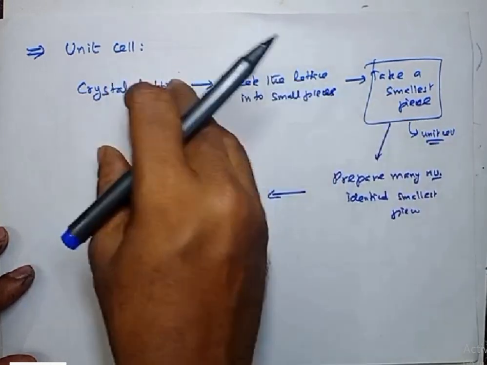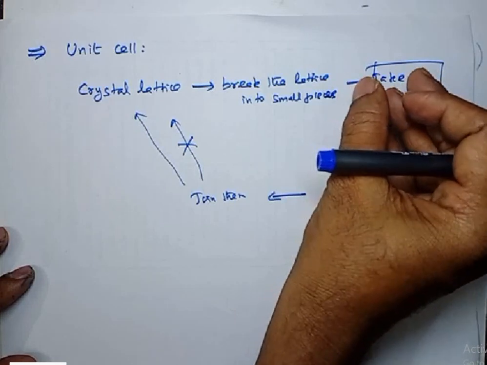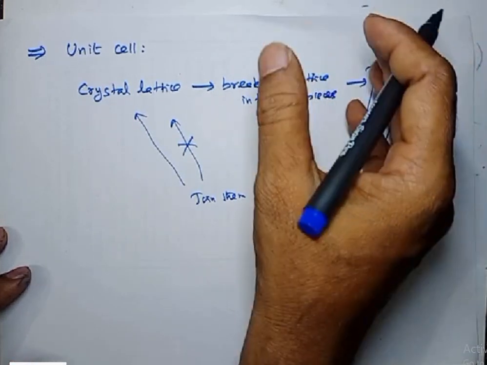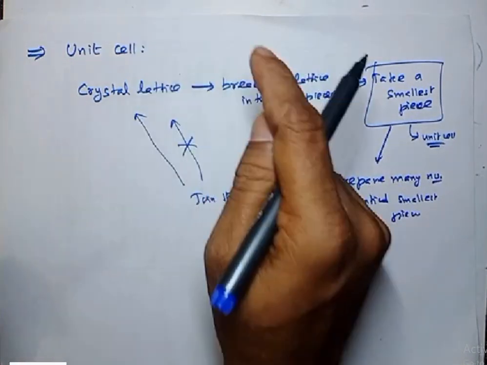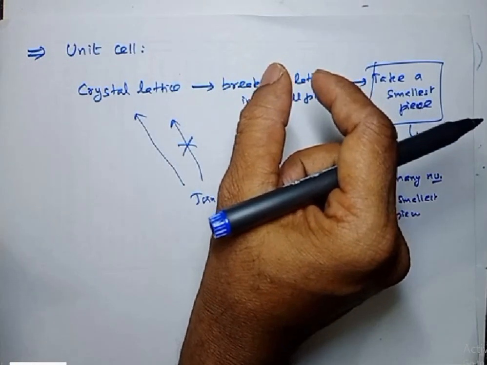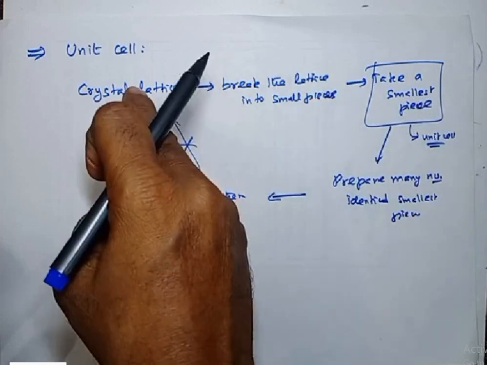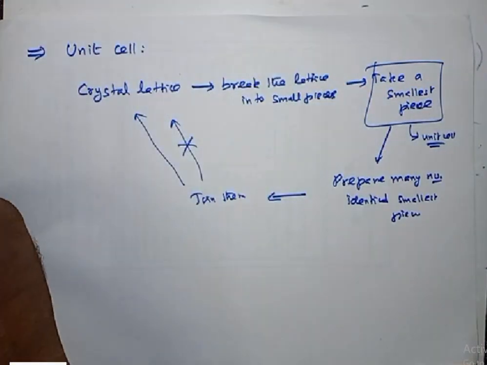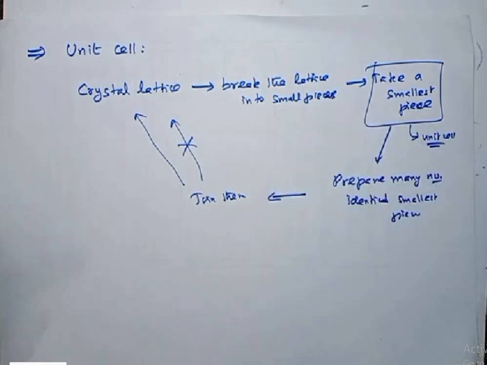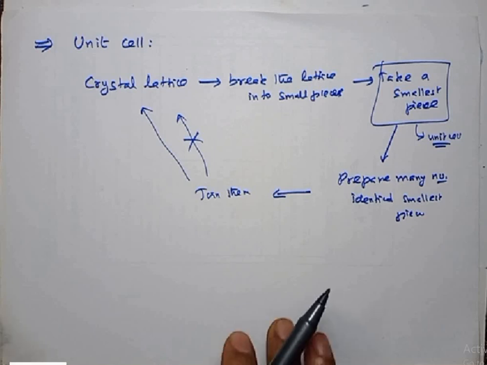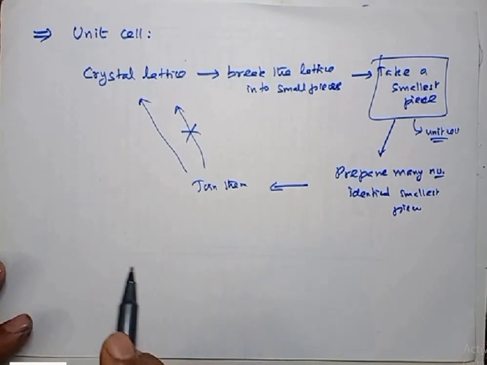Then you take another smallest piece, prepare the same number of those pieces and join them again. For one particular smallest piece, you can form the entire crystal. That smallest piece is what we call the unit cell.